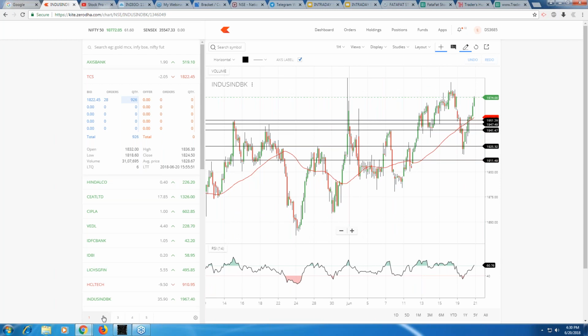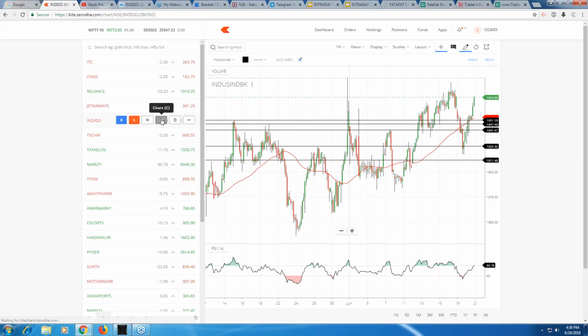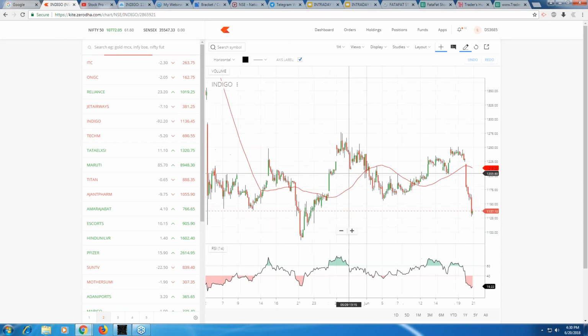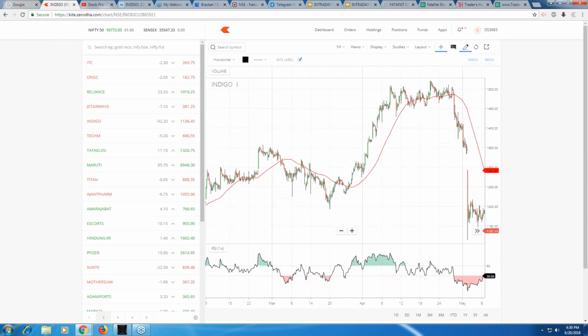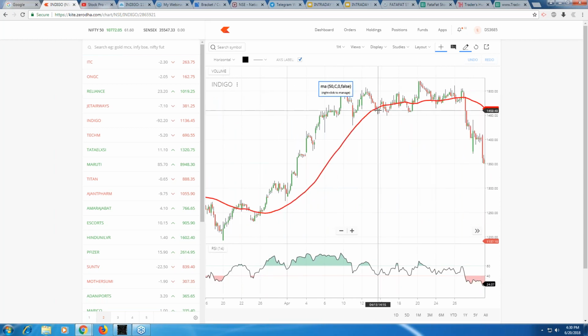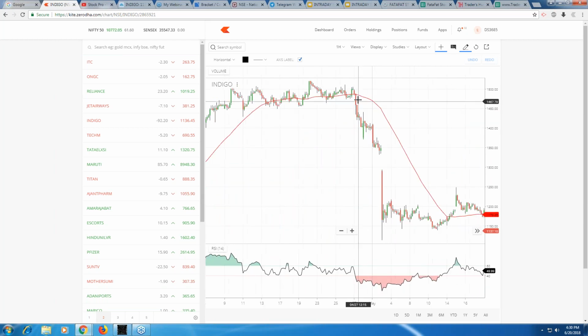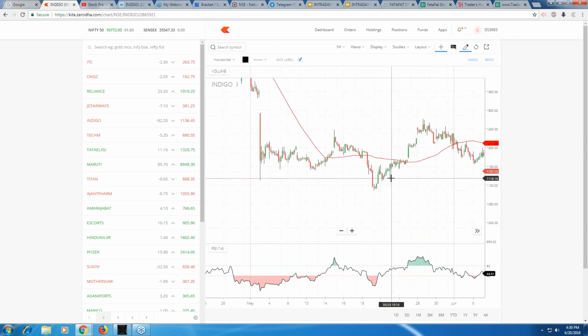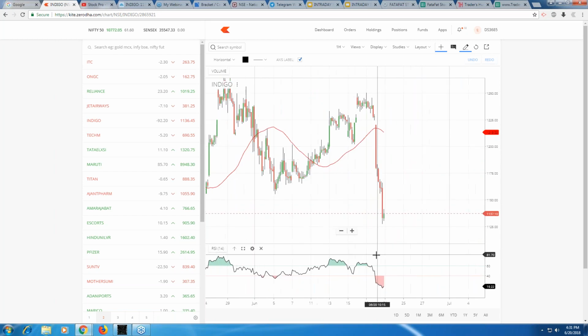I want to show you Indigo. Look at beautiful trade in Indigo. Here you enter, remain entered till this point, till the candles come below 50 moving average, right? Stay out, then short it. The moment the candlestick pattern goes below 50 moving average, short it, right? It's a future stock. Now see here, RSI today itself, RSI had gone down, and look at the beautiful drop. It's a vertical drop that the stock has given.